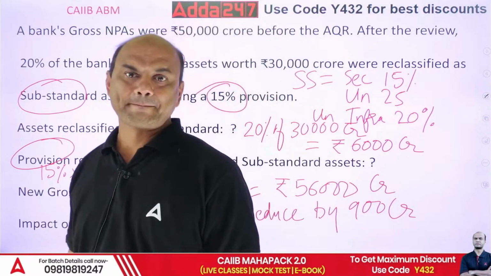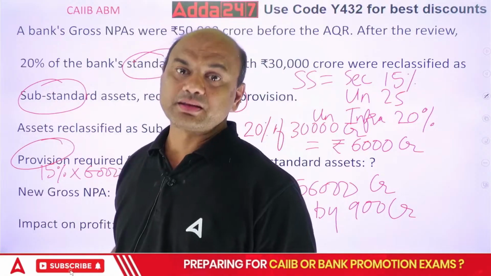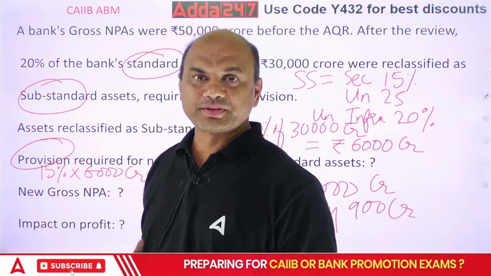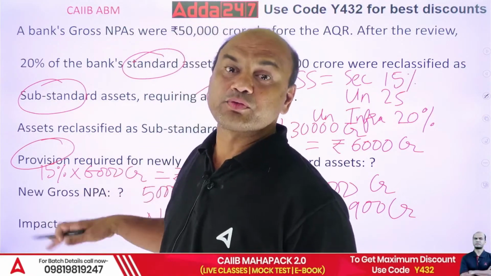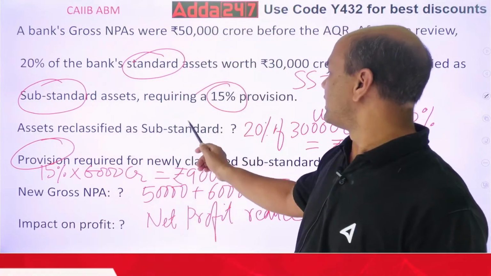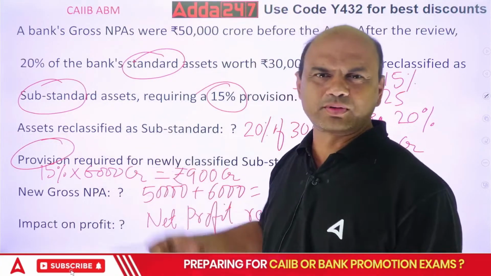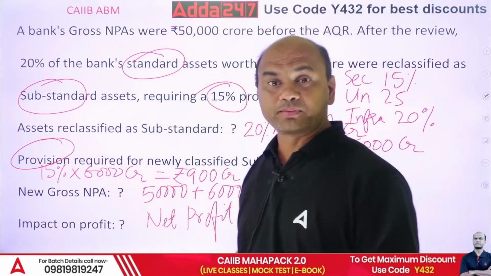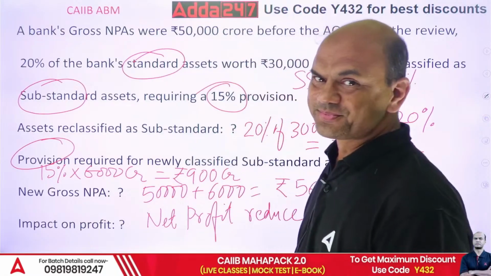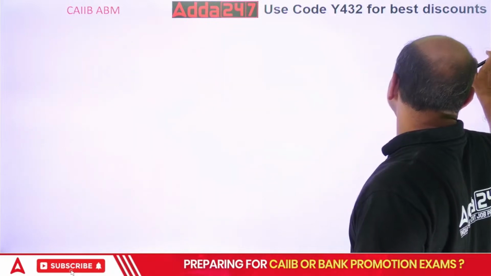Got it, everyone? This numerical is asked in the exams, and something more will be asked for 5 marks. Say this 1, 2, 3, 4, and 1 more will be added. So that becomes 5 marks. Classification NPA stressed assets is a huge topic.